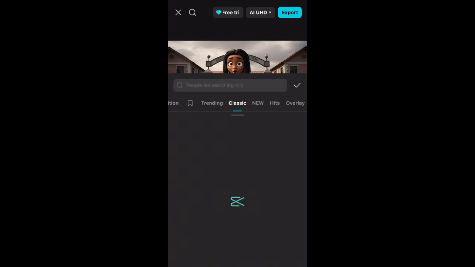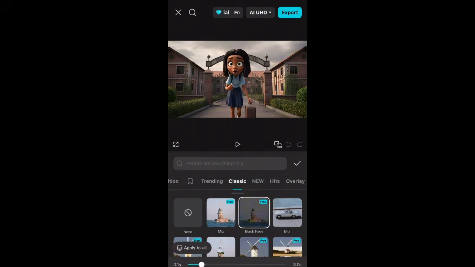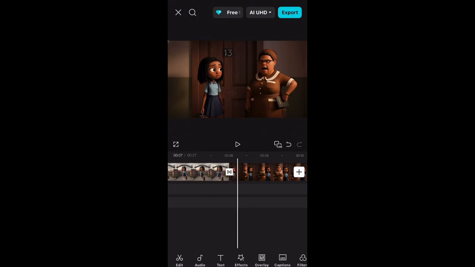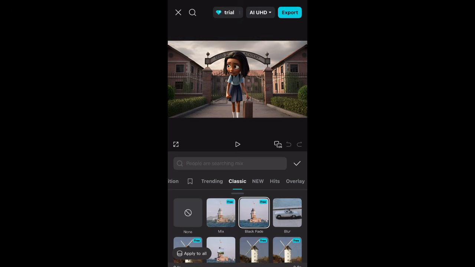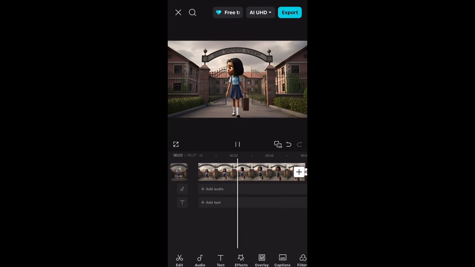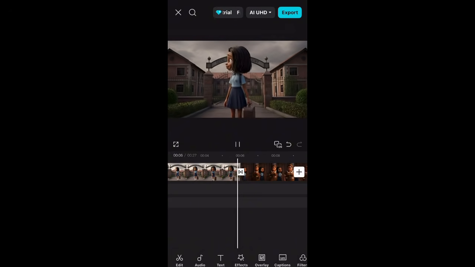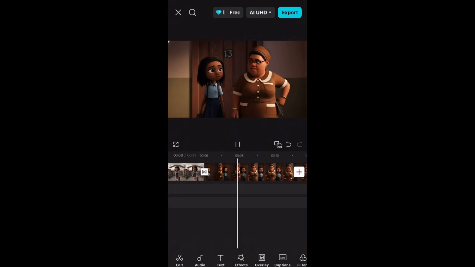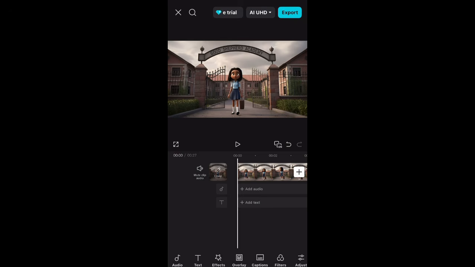So I'm going to add animation to this to give it that professional look. So I just click on animate, and then after that I'm going to click on apply all, so that it's going to apply on all the videos and make each of it just animate, not like I have to go and add it manually. So yeah, that's basically it. And the next thing I'm going to do right now is check if the video is okay for me.